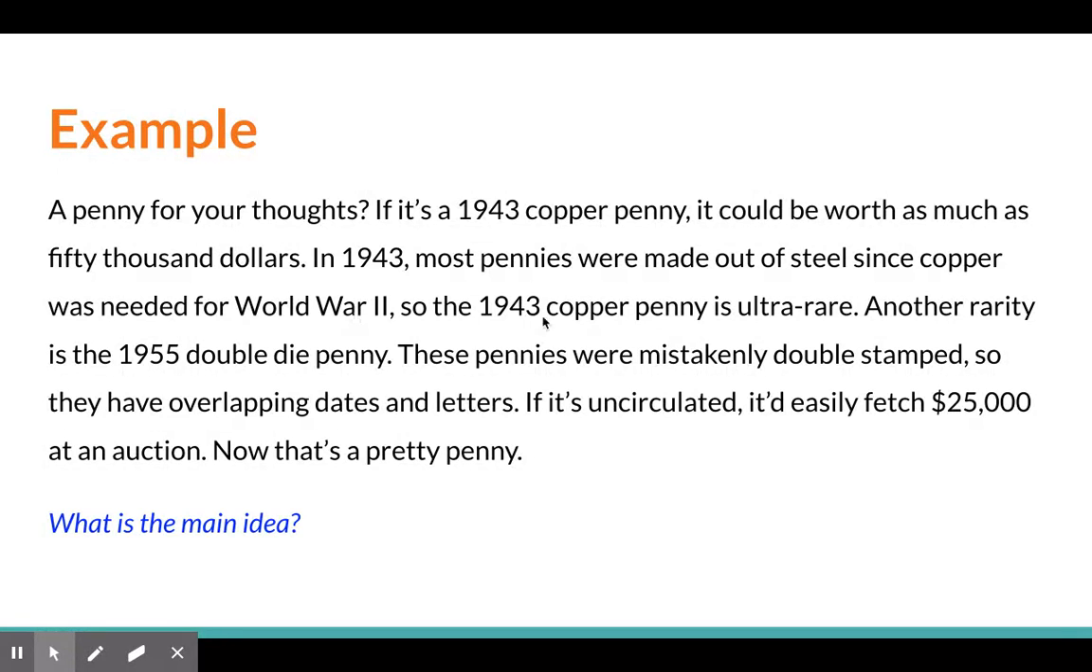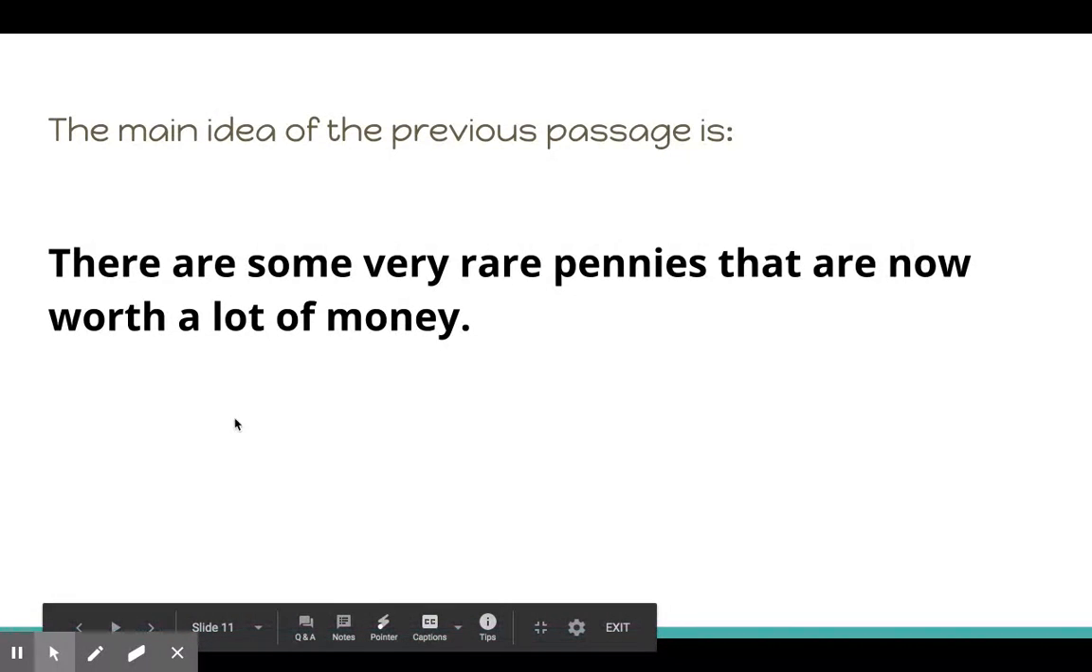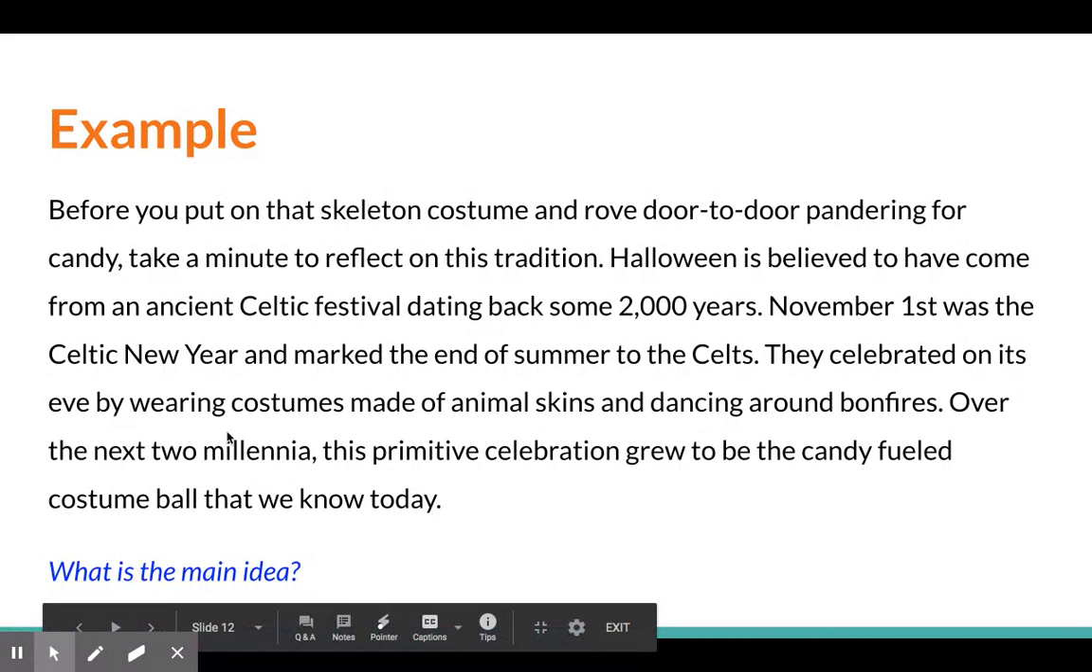But what am I really saying? Well, I'm also saying that that one's worth a lot of money. Okay, so that's going to be my main idea, right? My main idea is going to be there are some very rare pennies that are now worth a lot of money, right? That is the main idea that the author is trying to teach me about the topic, which was pennies. Okay, so let's try it one more time.